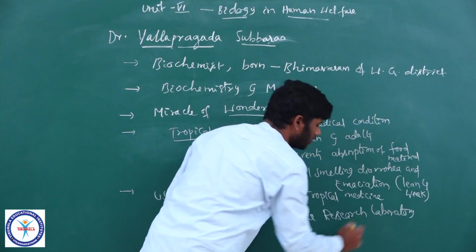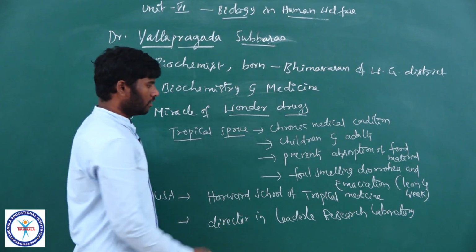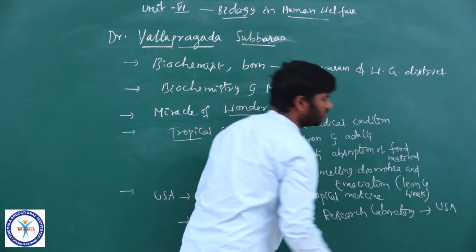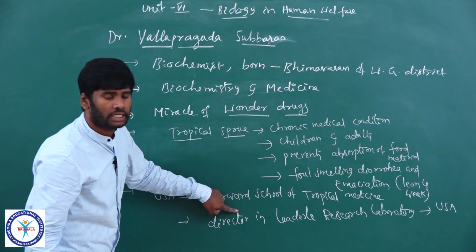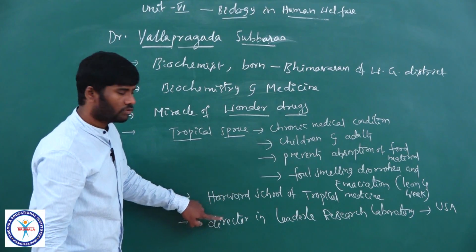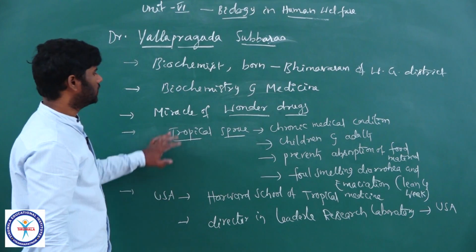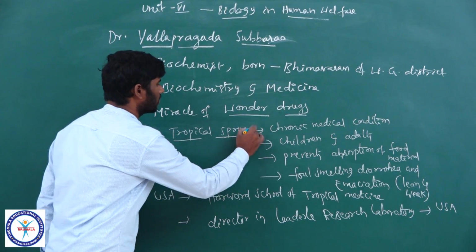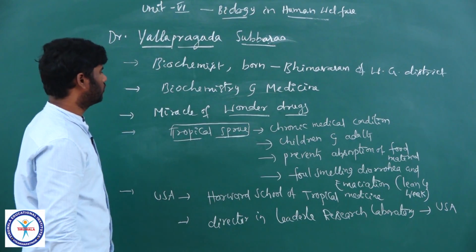It is a pharmaceutical company in the United States of America. He continued there till his last breath. So, he was deeply affected and decided to invent a medicine to prevent tropical sprue, with which his two brothers died. Right?